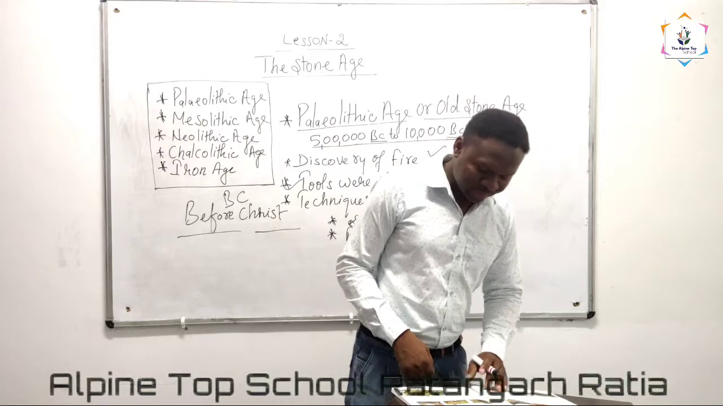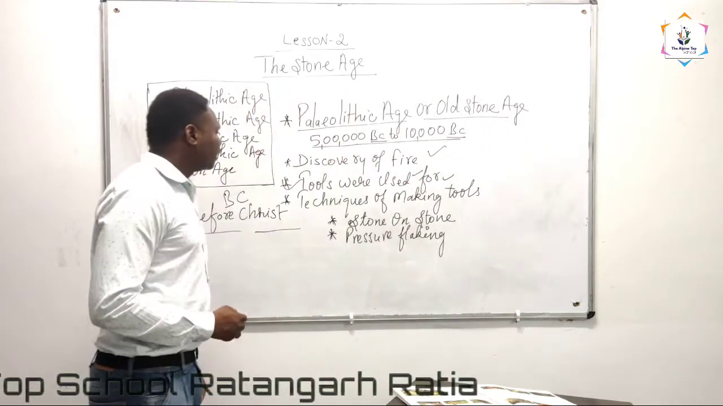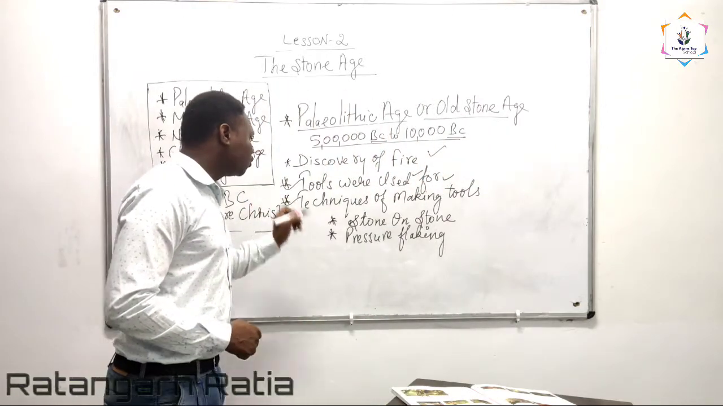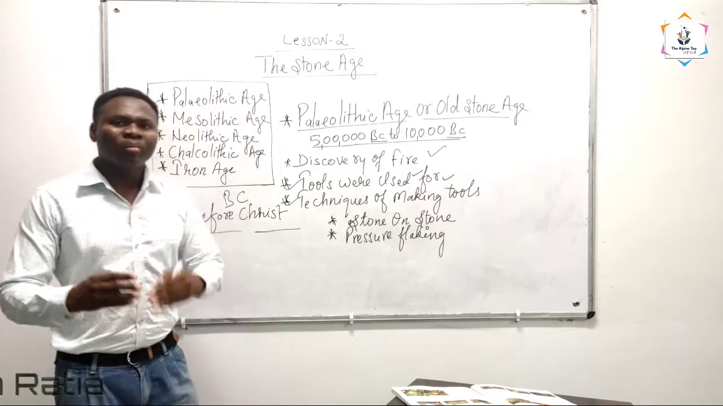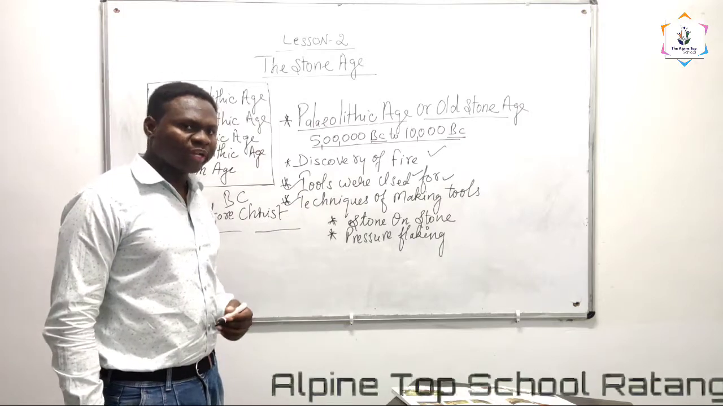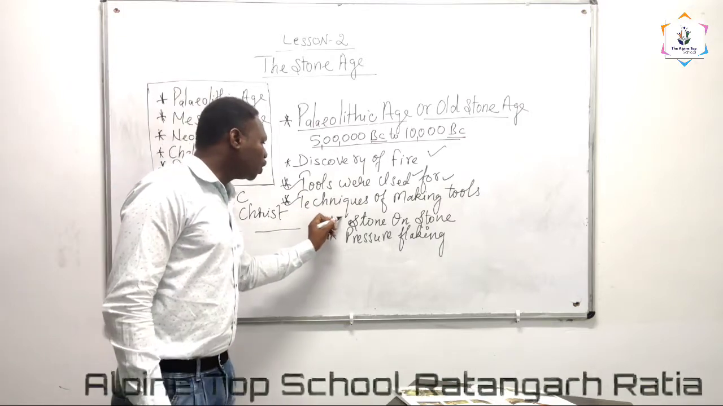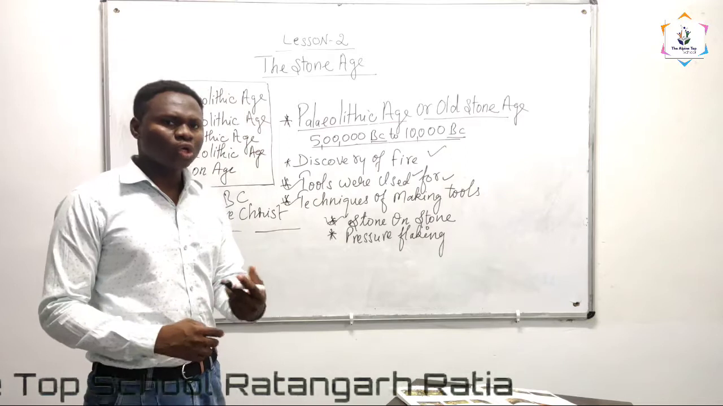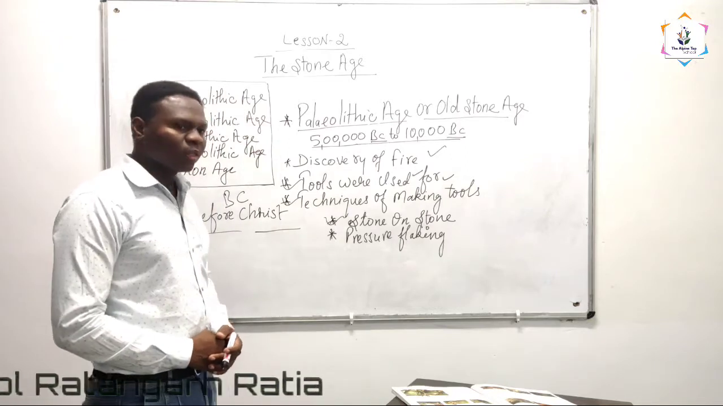Apart from that, the third one is the techniques of making tools. To make tools, there were certain techniques. Mainly, there are two tool making techniques. The first one is stone on stone. What is stone on stone?